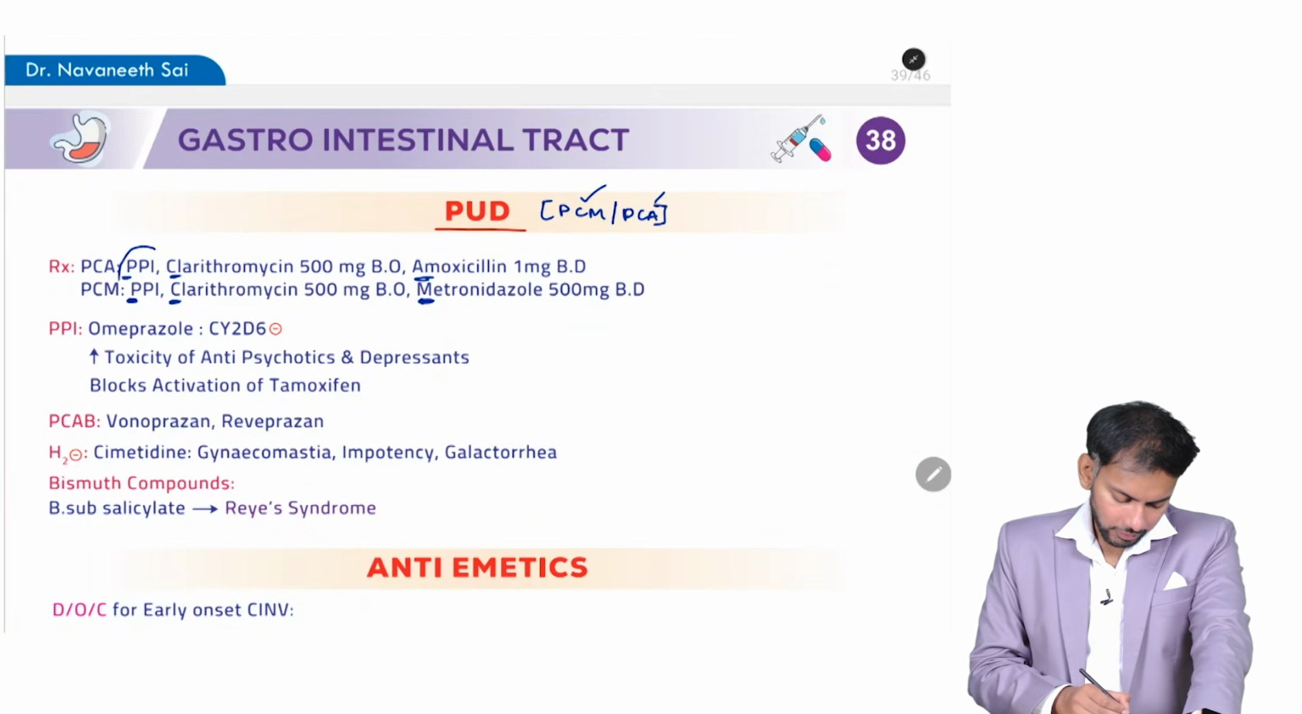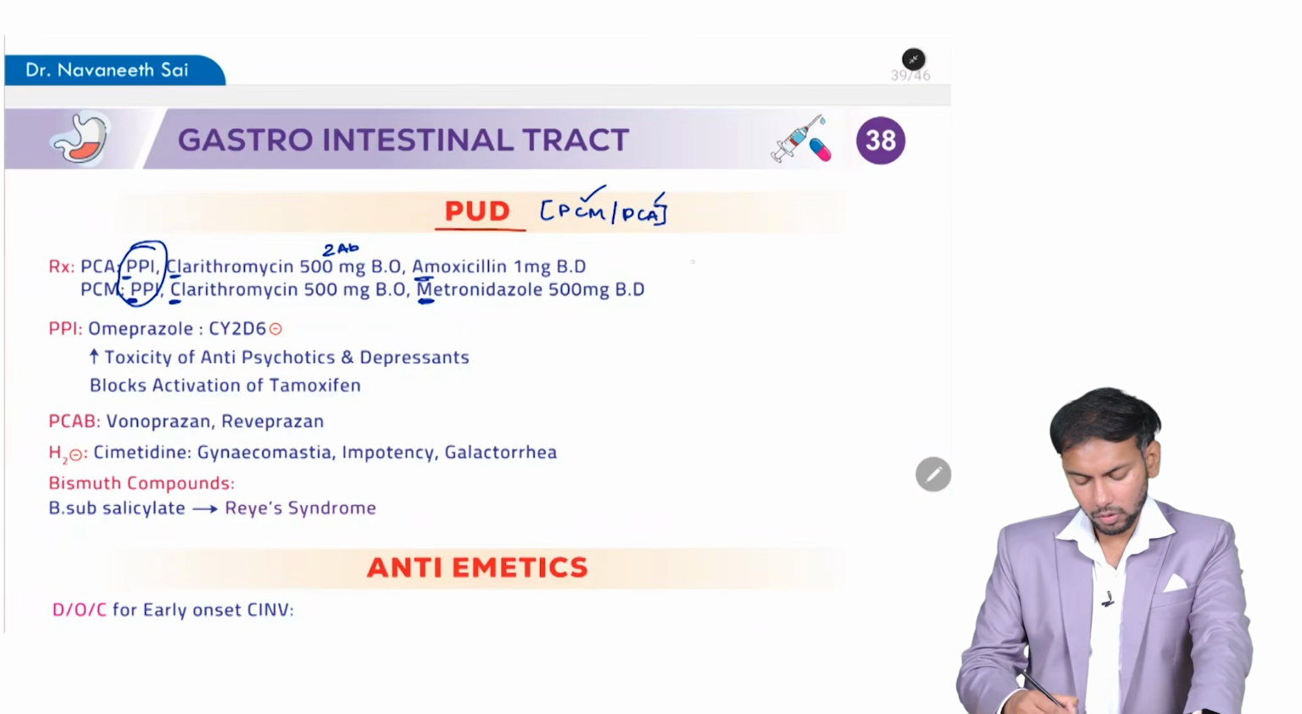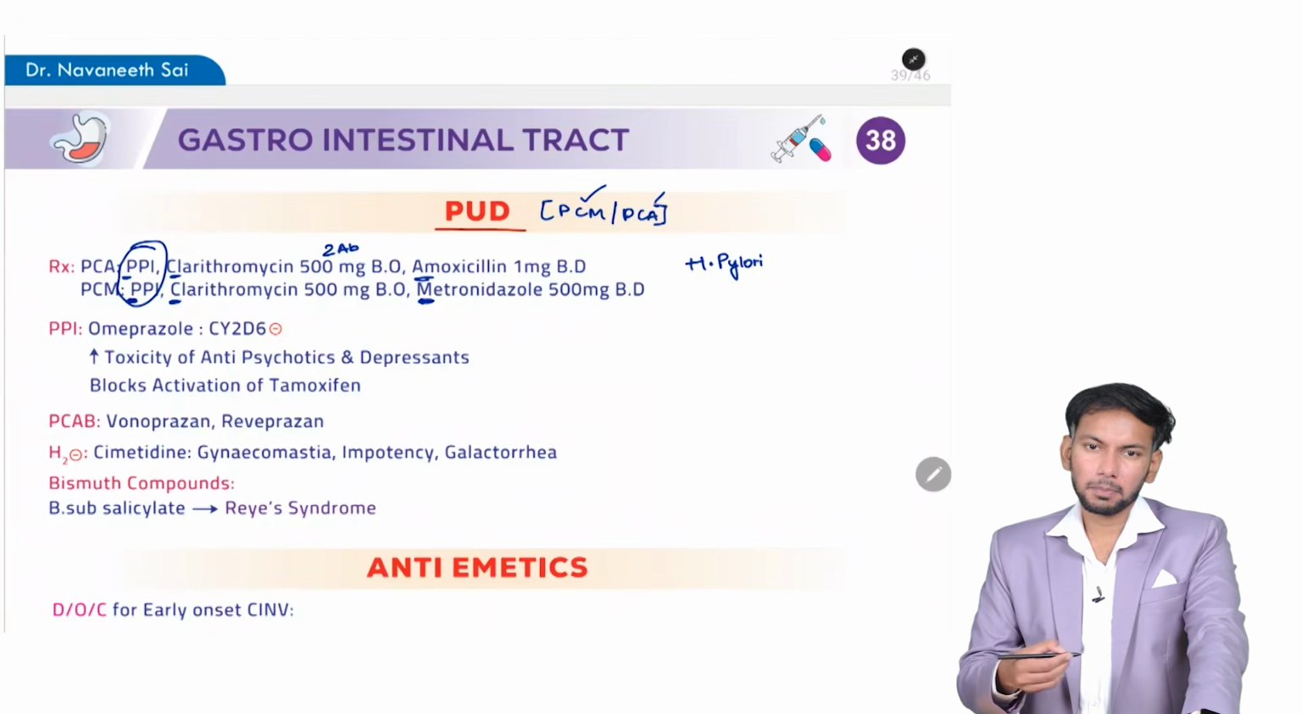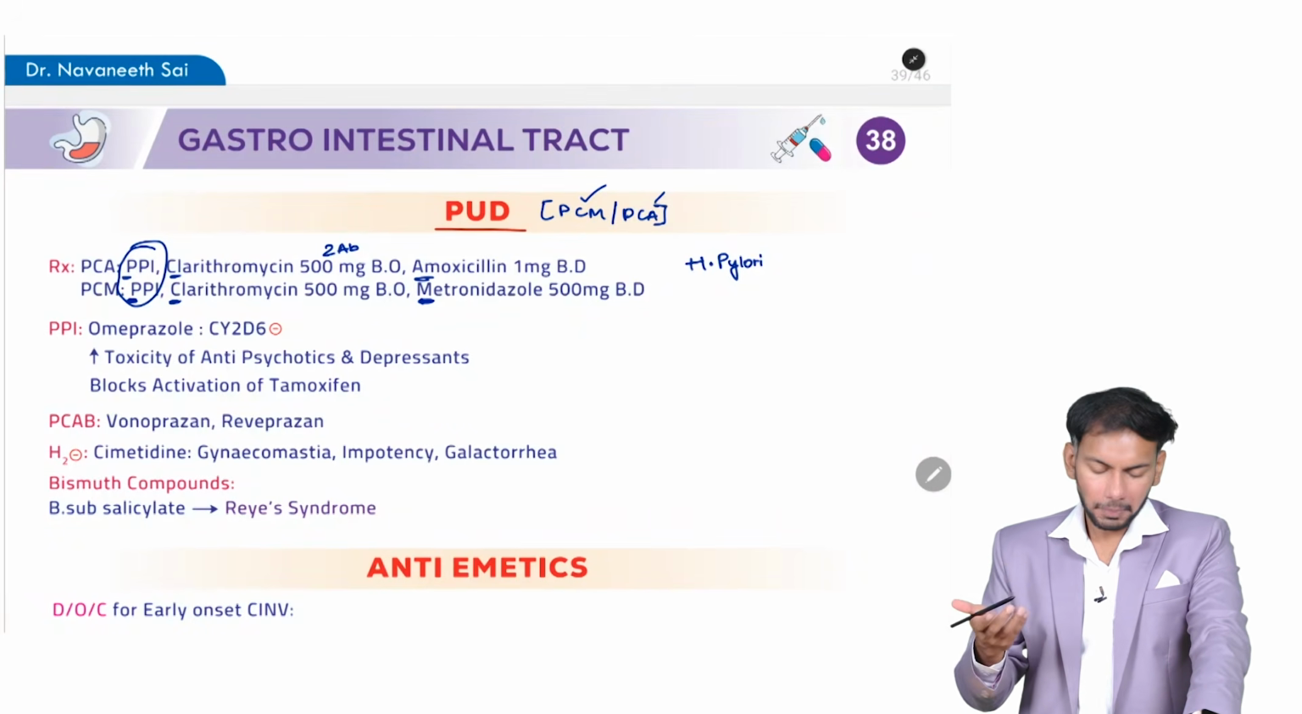So, you see here you are giving 1 PPI and 2 antibiotics. Why? Because peptic ulcer disease is caused by Helicobacter pylori.